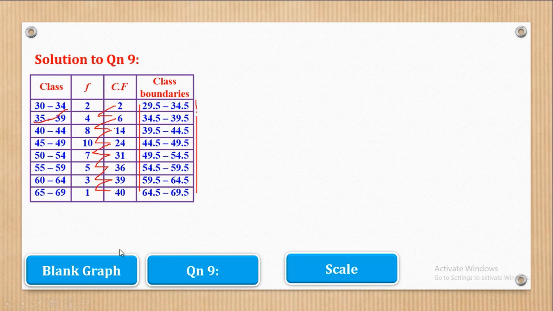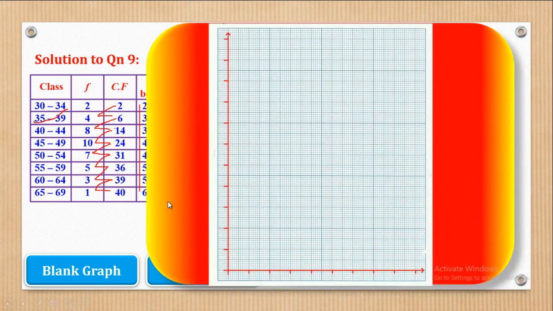Now before you draw the OGIVE, you have to know the scale. Now how do you get the scale? I believe now you have your graph paper ready, because we are going to go through this solution step by step. Now before anything, you have to leave 1 centimeter on this side and draw a vertical line using a long ruler. Do the same, leave 1 centimeter below and draw a horizontal line. Now after that, remember to put these arrows to show the axis continuity.